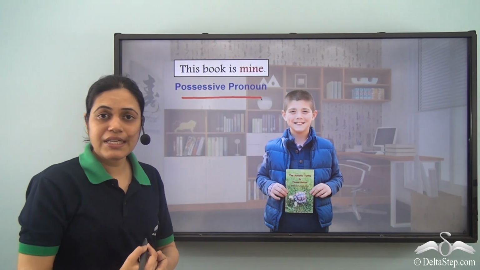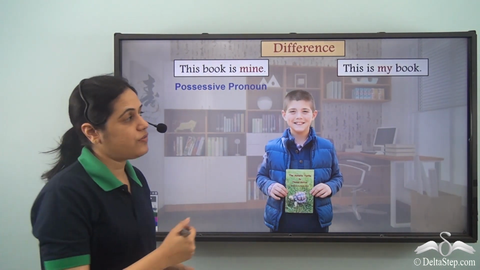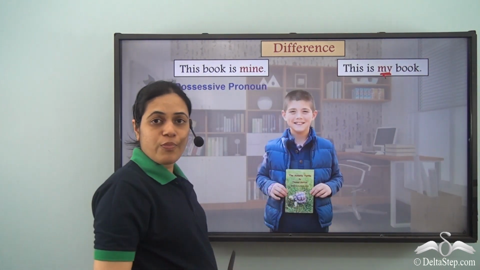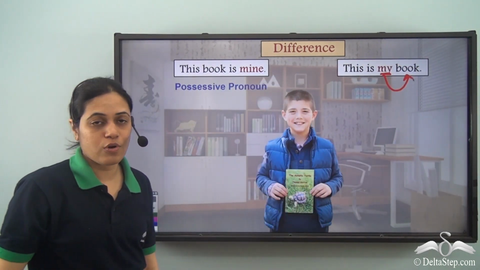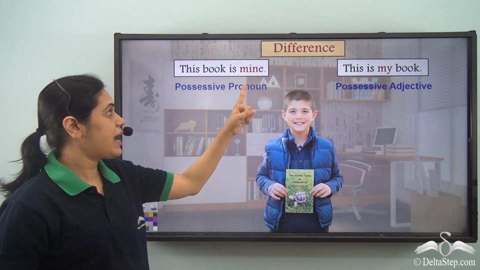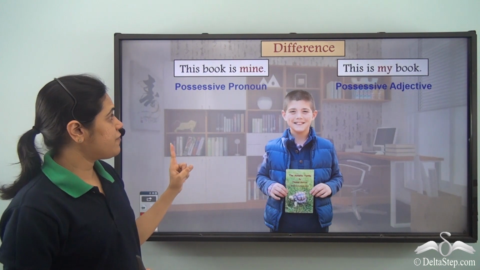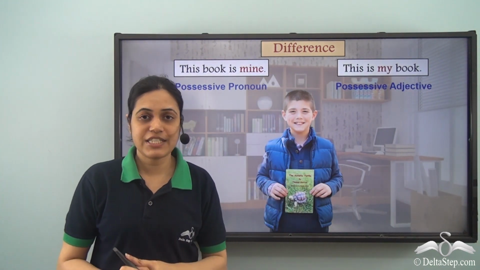If I rewrite this sentence as this is my book, then my is coming just before book. So my is describing the noun book. So my is a possessive adjective, but mine is a possessive pronoun. So there is a difference between possessive pronoun and possessive adjective.